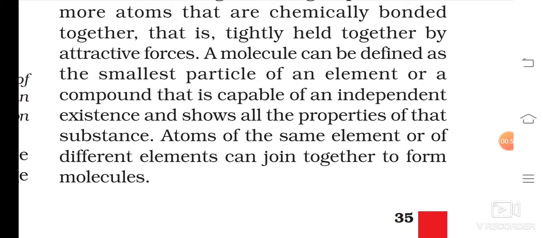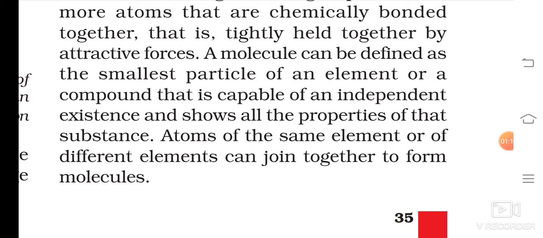Please underline. As you all know, an atom does not exist independently, but a molecule can. For example, oxygen does not exist independently, but O2 forms a molecule and exists in independent form and shows all the properties of that substance.